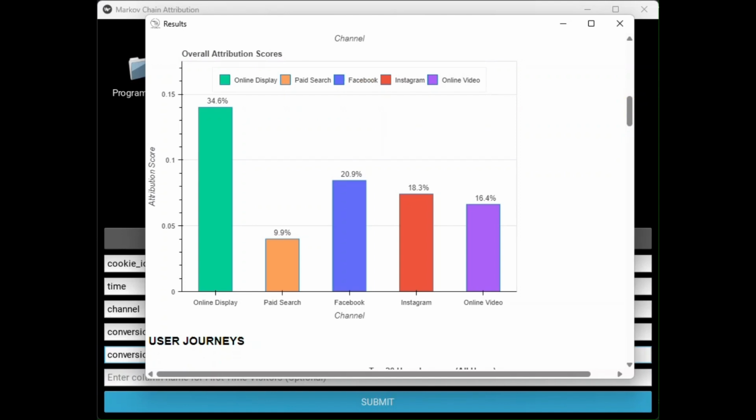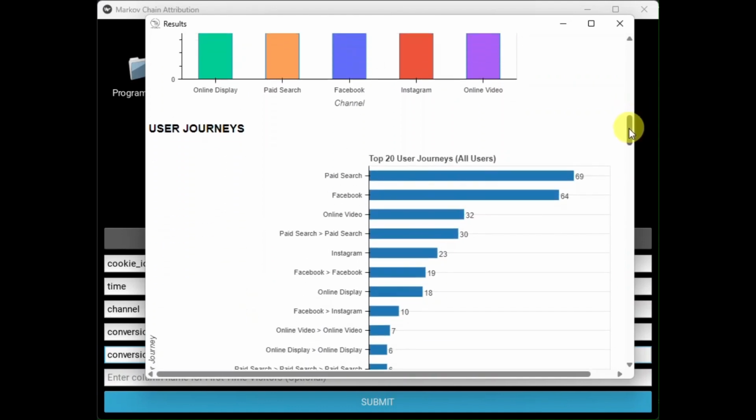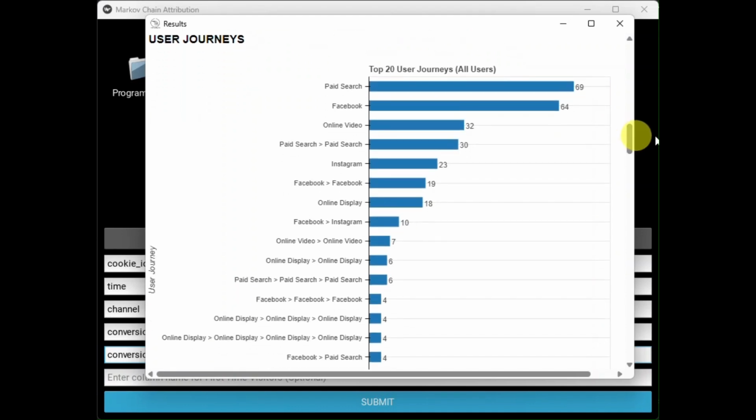This is because the Markov chain model has used your site's actual touchpoints and conversions to calculate the channel's attribution scores. All of the touchpoints that lead to conversion have been taken into consideration, and appropriate scores awarded, using the transition matrix. Below the acquisition score charts is a user journey bar chart.